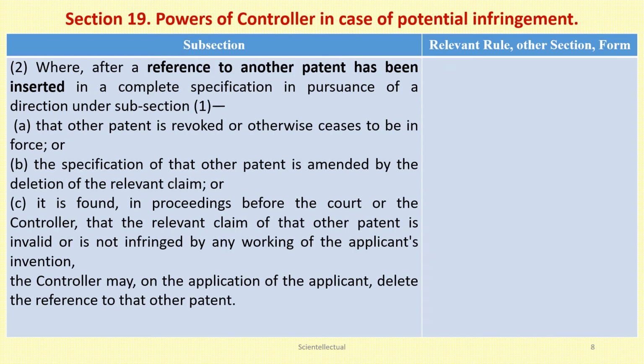Subsection 2 under section 19. It deals with what happens after insertion of reference.